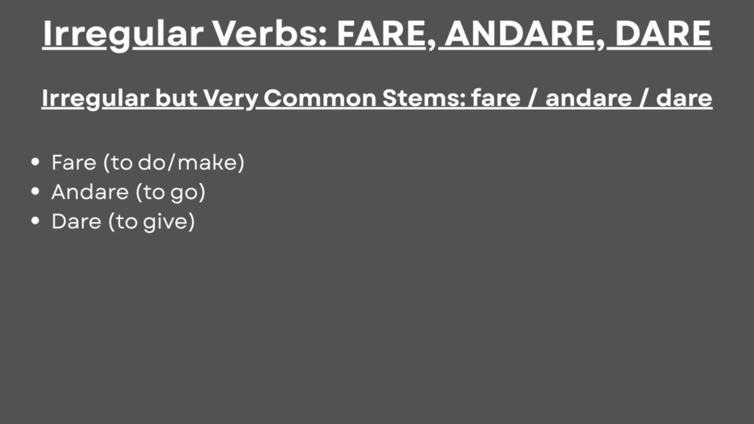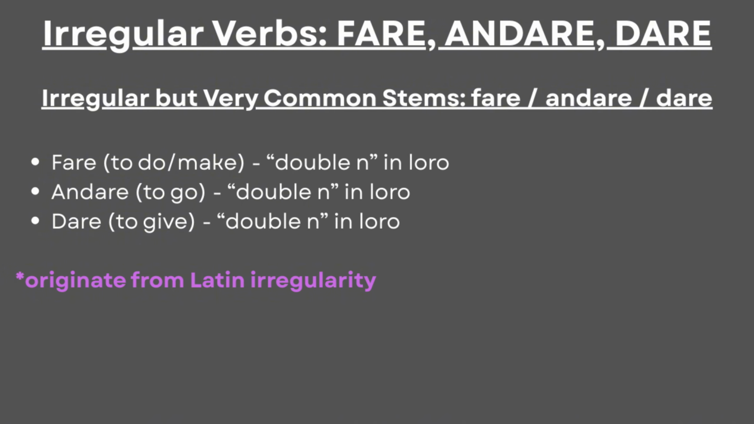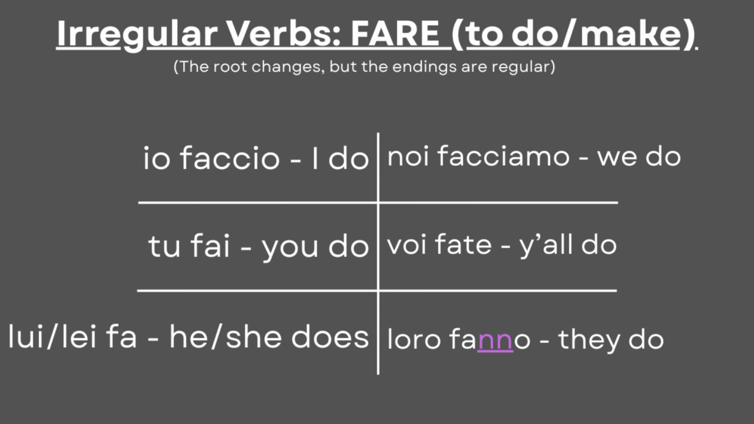After avere, we can see the verbs fare, andare, dare. What these verbs have in common is that they originate from Latin irregularity, where they share double n in the loro pronoun. In a verb like fare, to do or to make, the root itself changes, but the endings are regular. Io faccio, tu fai, lui, lei fa, noi facciamo, voi fate, loro fanno.